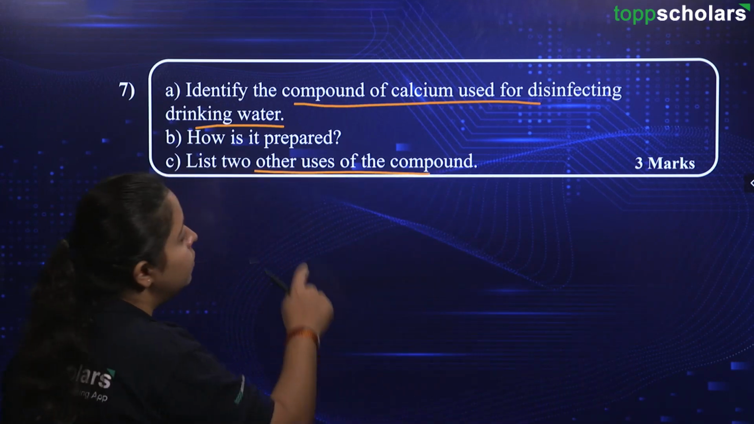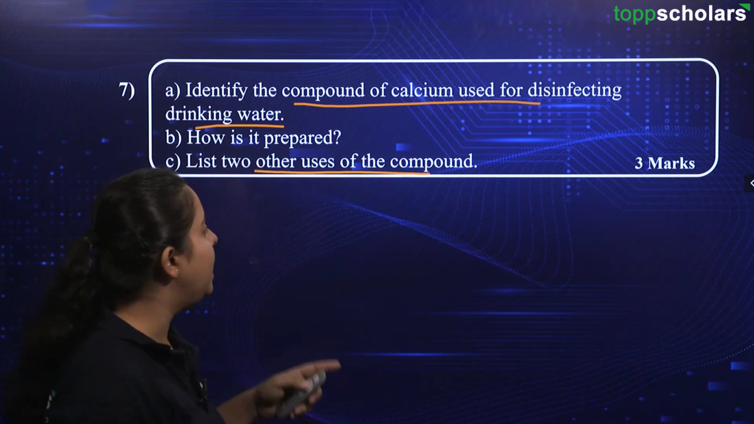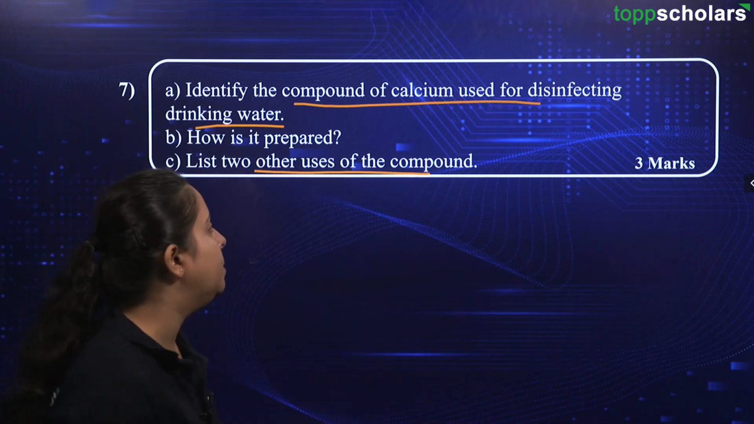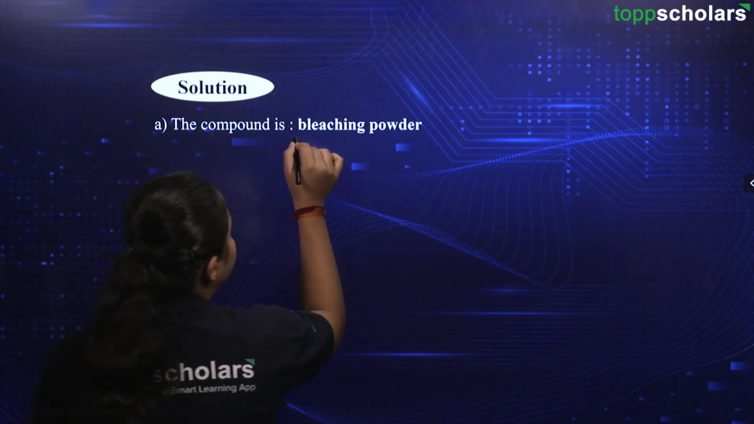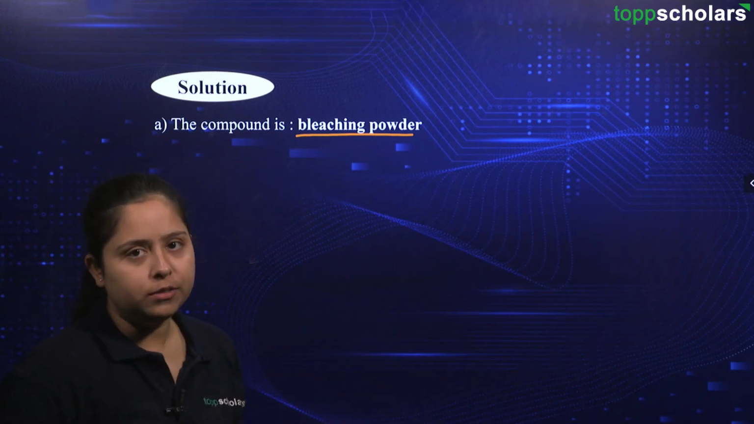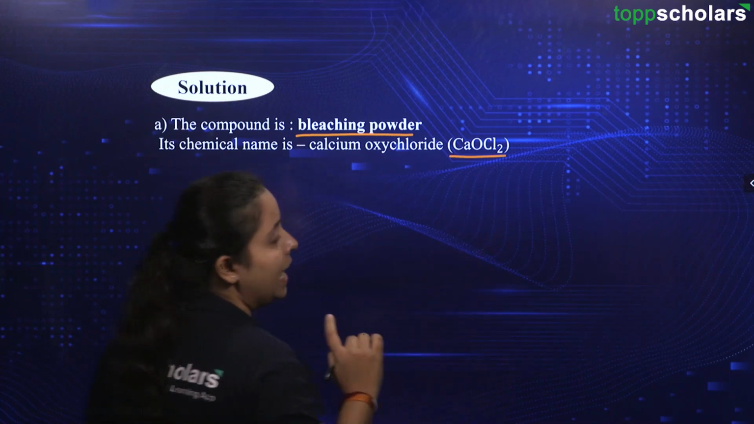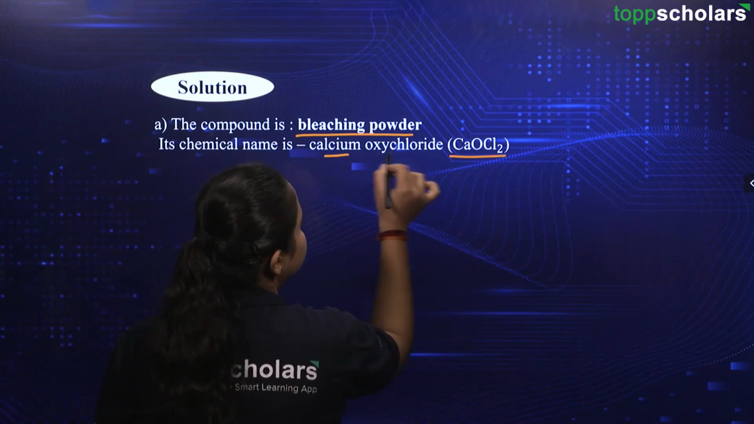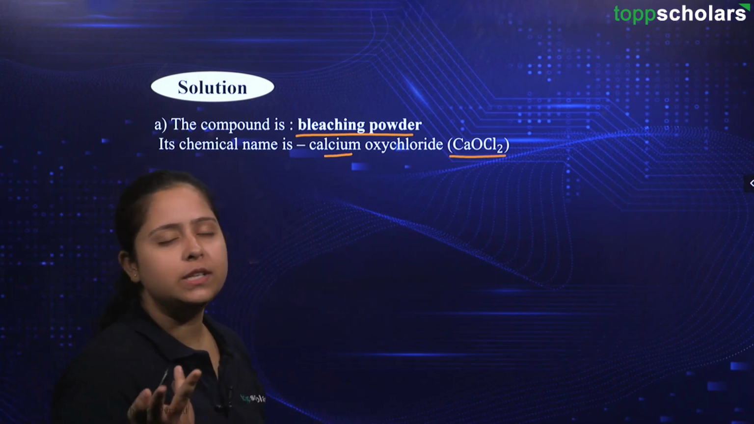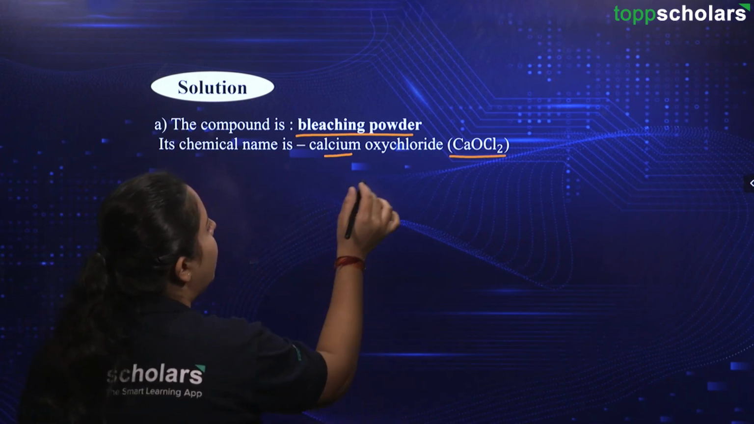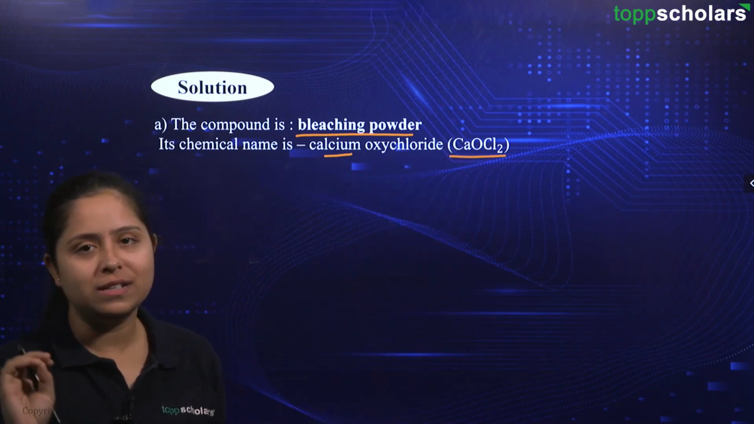We are being asked what is the compound of calcium that is used, and then we need to show how it is prepared and then some other uses of that compound as well. So here is the solution for this question. The compound that we are asked is bleaching powder, alright, and the chemical formula for it is CaOCl2. Here we have calcium for Ca, O is written as oxy and then Cl2 is for chloride. So the chemical compound is CaOCl2 and the name of the chemical compound is calcium oxychloride.